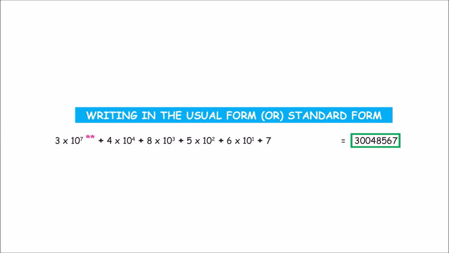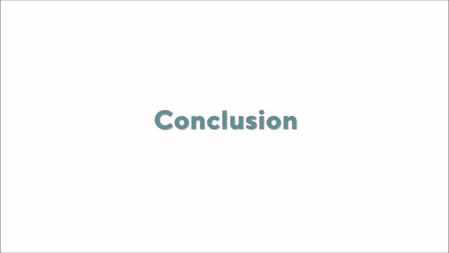300, because 10 to the power of 6 and 10 to the power of 5 are missing. So 3004 8, 5, 6, 7. So now you know how to write a number in its expanded form or in the standard form.